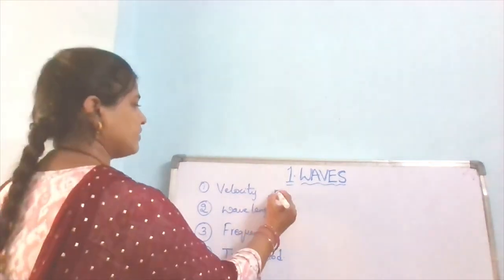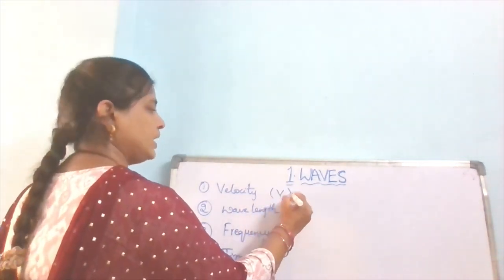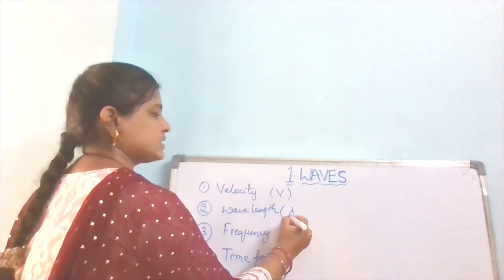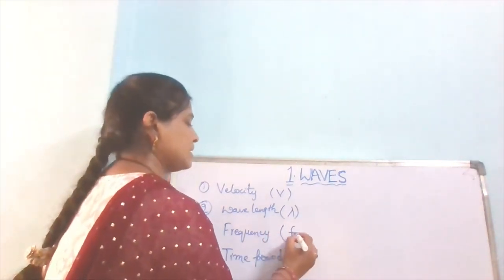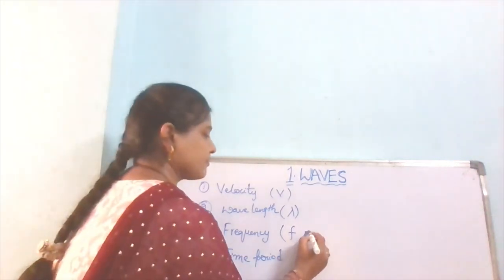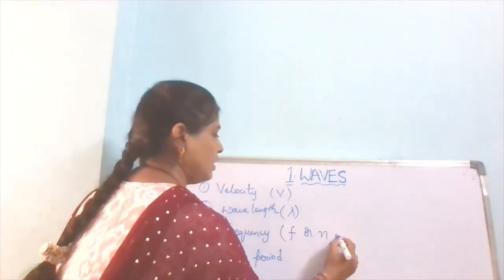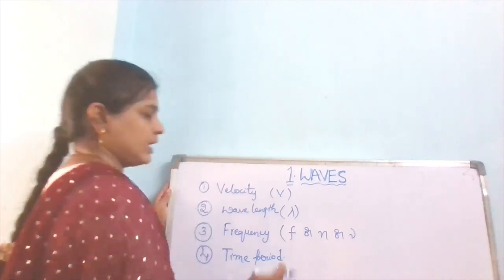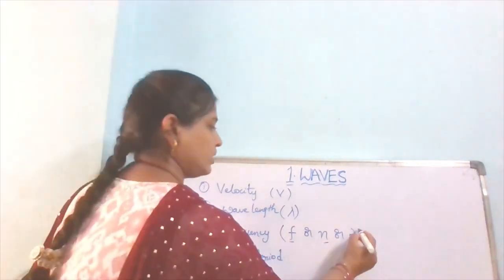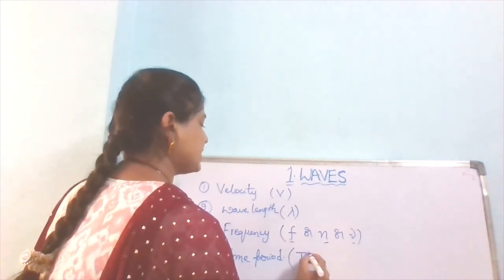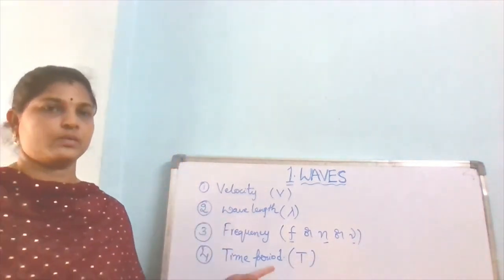Velocity is given by the symbol v, wavelength is given by the symbol lambda, and frequency is given by the symbol f or n or nu. Time period is given by the symbol T.